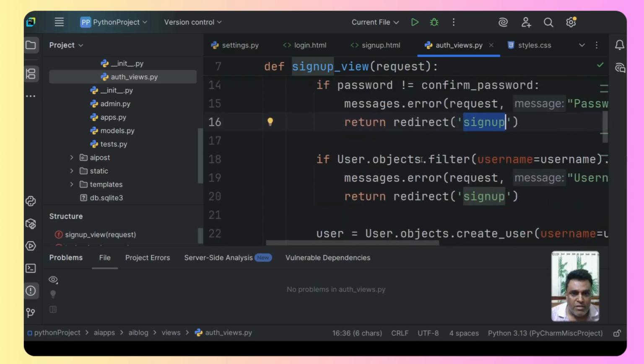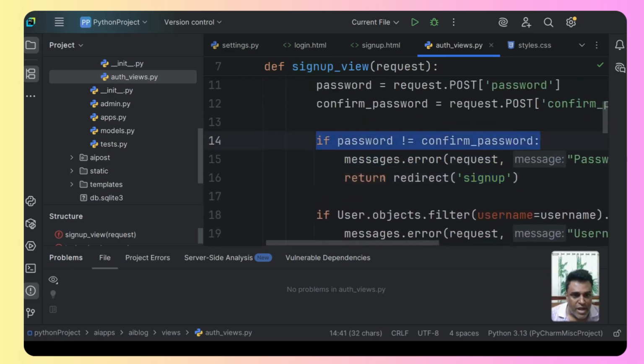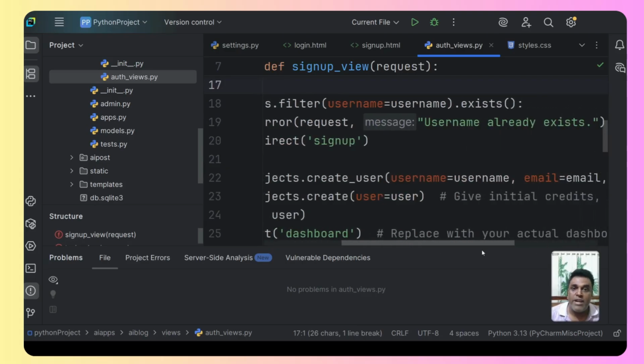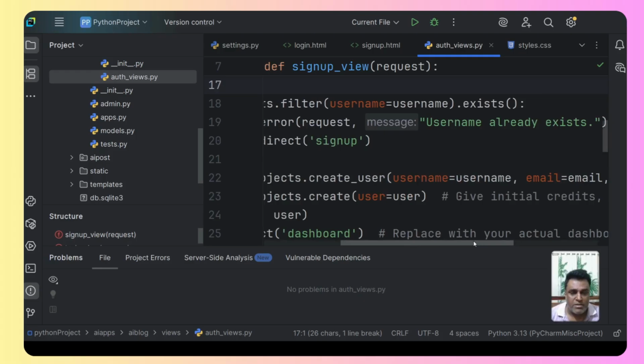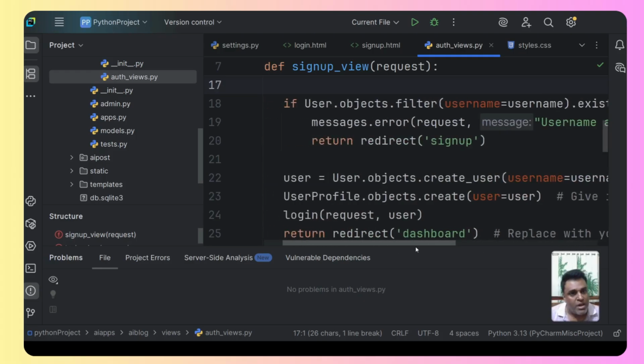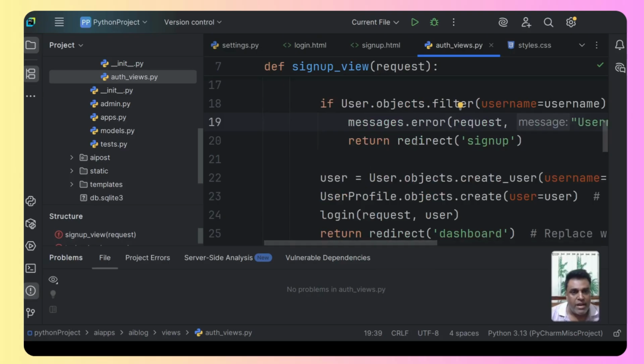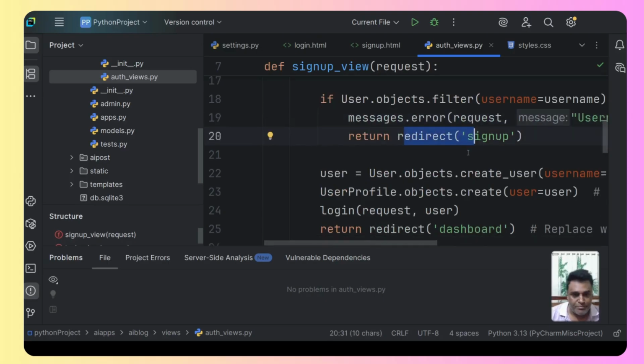Else we are going to check whether the username already exists. If the user is trying to give a username which is already there in the database, somebody else has taken that username, in that case also we will pass a message that the username already exists, and then again we are going to redirect to sign up.